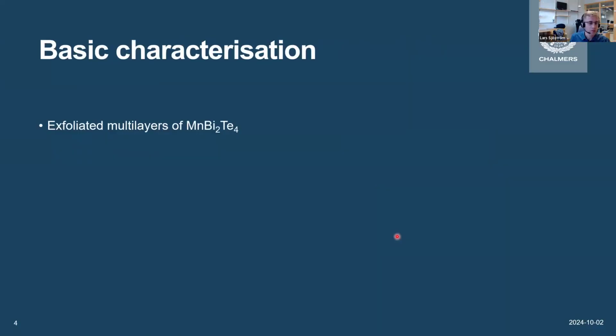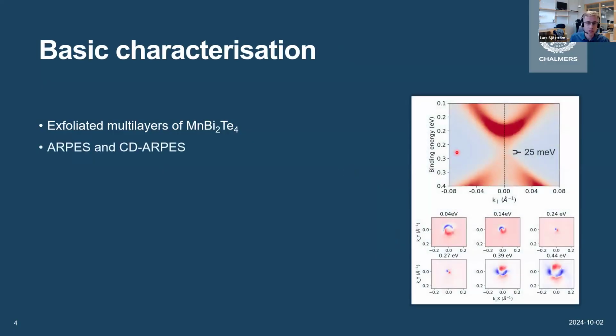In our work, we've been using exfoliated multilayers of MnBi2Te4, so a bit thicker than what has previously been reported. And first, we can measure with ARPES that we can see clearly the bulk bands as well as the topological surface states. And it's not super clear in this image, but we can see an exchange gap in the surface states. So this tells us both that we have excellent crystallinity in our sample and also ferromagnetism in the surface.